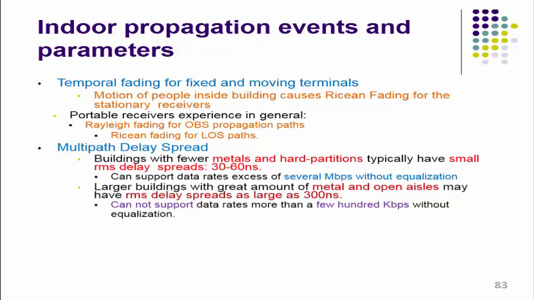The second parameter is multipath delay spread. Buildings with fewer metals and hard partitions typically have a small RMS delay spread, between 30 to 60 nanoseconds, and can support data rates in excess of several Mbps without equalization.